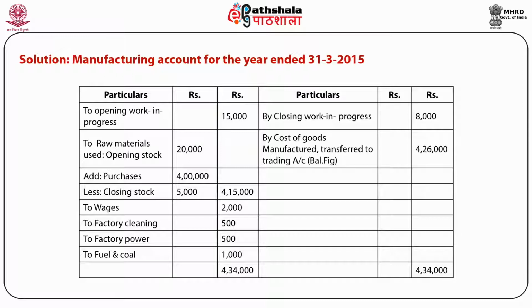There are two sides, one is debit side, another is credit side, and on the debit side, opening balance of work in progress, raw material consumed, wages, factory cleaning, factory power, fuel and coal is shown, whereas closing work in progress is shown on the credit side of the account, and this account shows the balancing figure, which is cost of goods manufactured, and this cost of goods manufactured balancing figure is transferred to trading account.